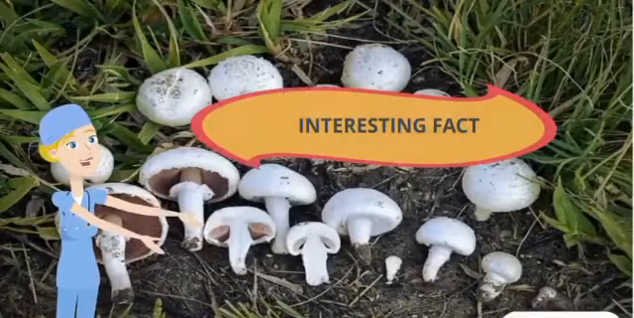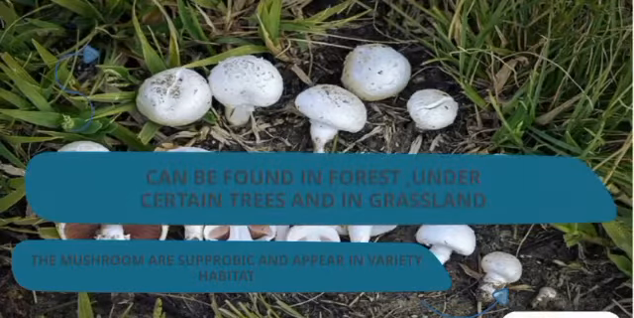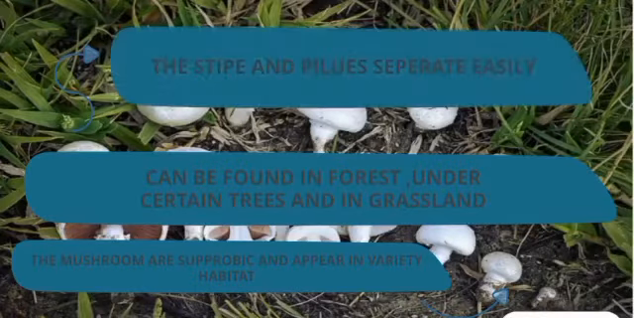The interesting facts of Agaricus campestris are that the mushrooms are saprobic and appear in a variety of habitats, but they never grow on wood. Instead, they survive by decomposing other plant materials. Agaricus species can be found in forests, under certain trees, and in grasslands. It also contains both edible and poisonous species. One of the more unusual features of Agaricus mushrooms is that the stipe and gills separate easily. If you bend the stipe to the side, it snaps cleanly at the top where it meets the gills.